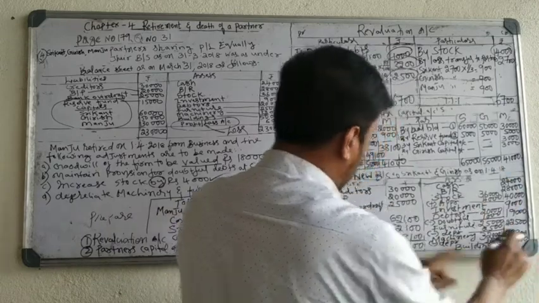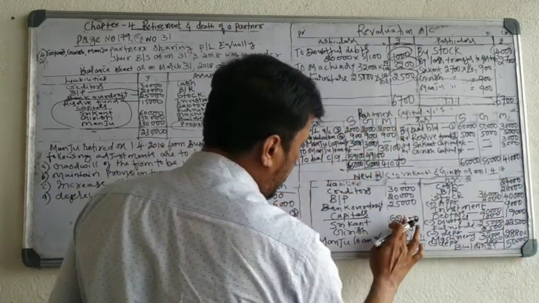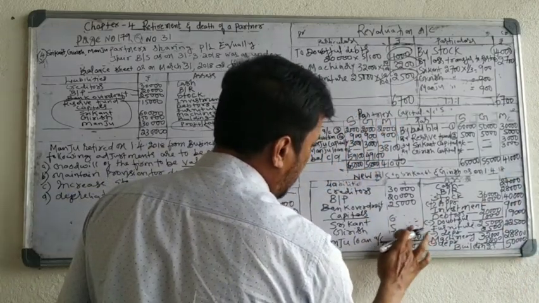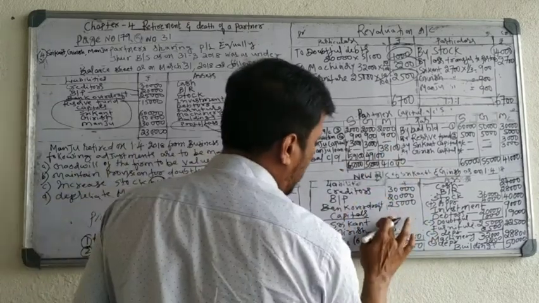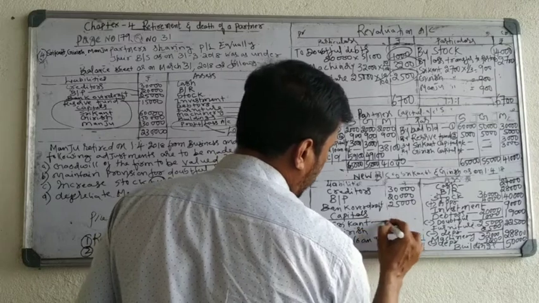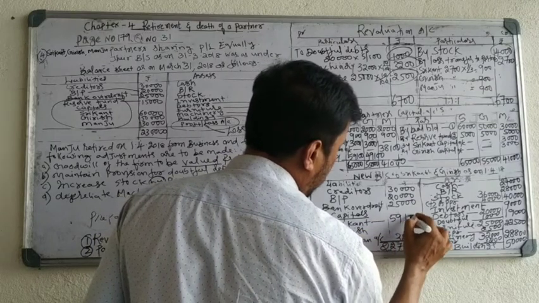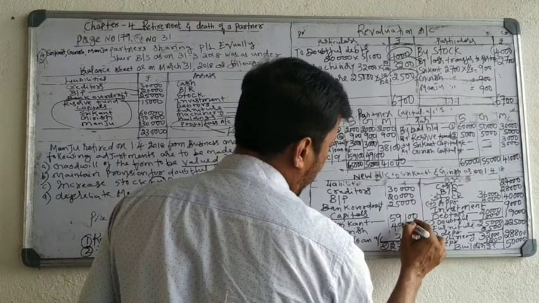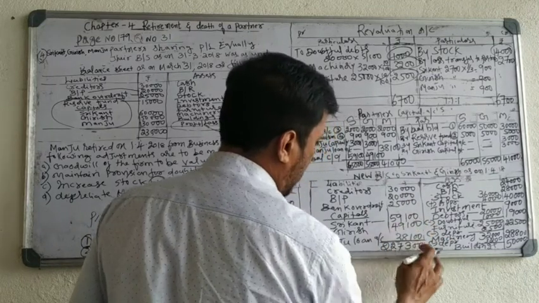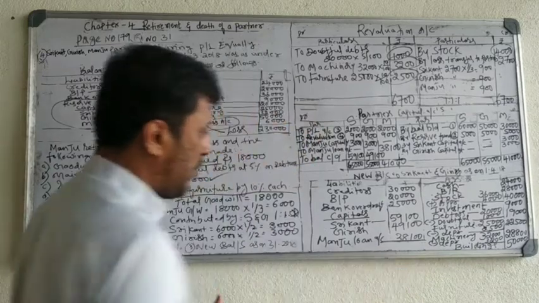So you have to take it to the balance sheet. Now write Srikanth capital account 59,100 and Girish capital account 49,100.